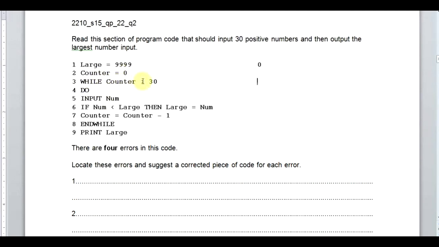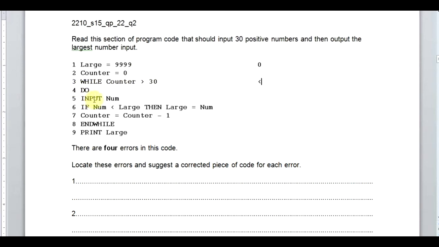So while counter is greater than 30, we are about to read all these lines. But counter is right now 0, so what we have to do is to change it to less than 30. Now we can come into these lines.